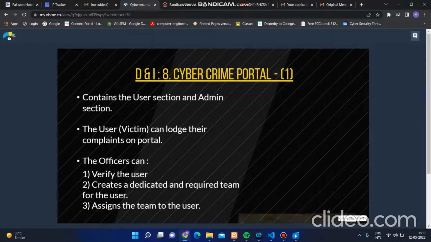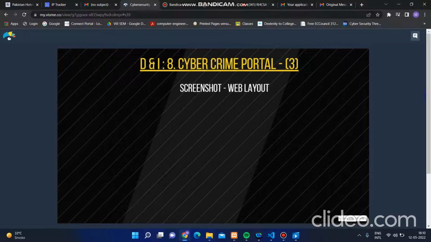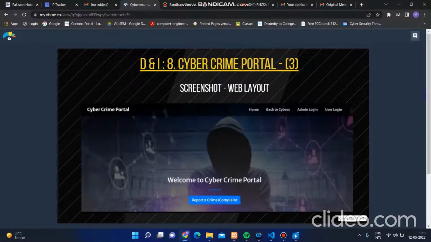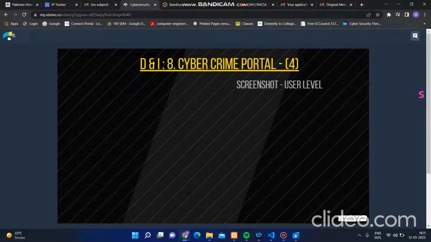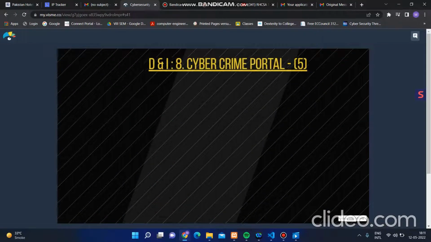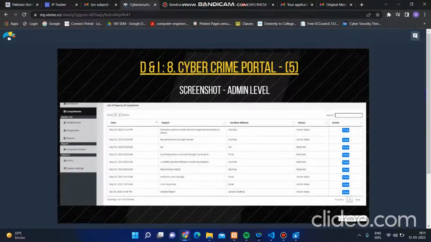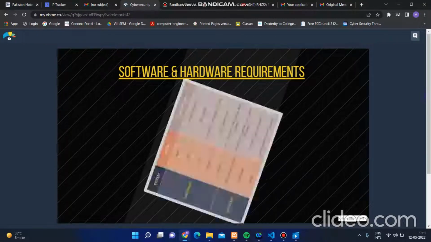In the cybercrime portal, as we can see, the user can log in, create an account, then go directly to the website and check the updates regarding the complaints they have assigned. Once the user has registered their complaints, they can check them over here with the help of the my complaint list. At the same time, at the admin level, all the data of the crimes reported by users will get displayed.